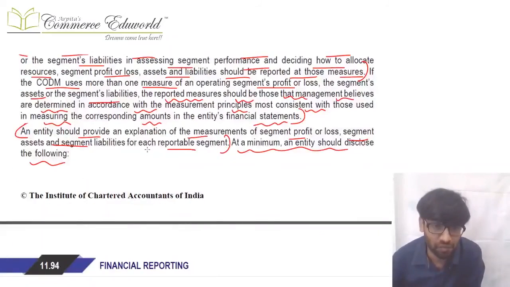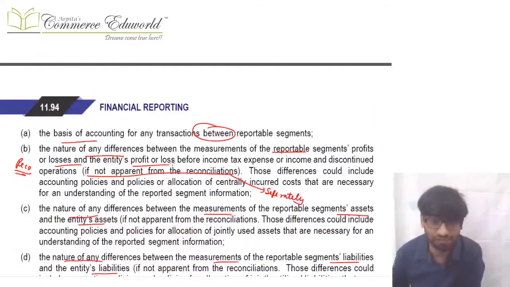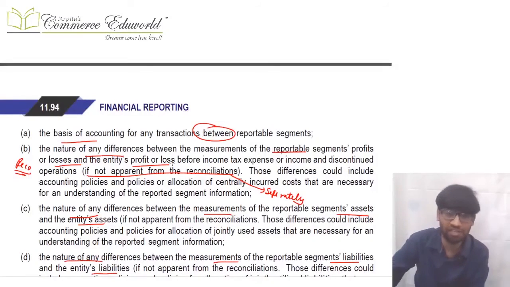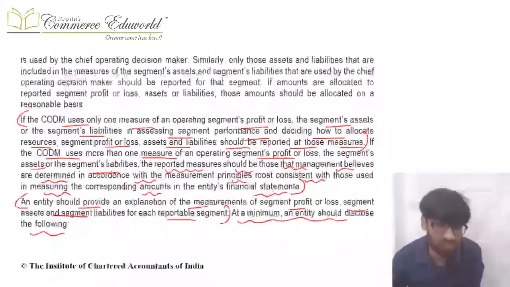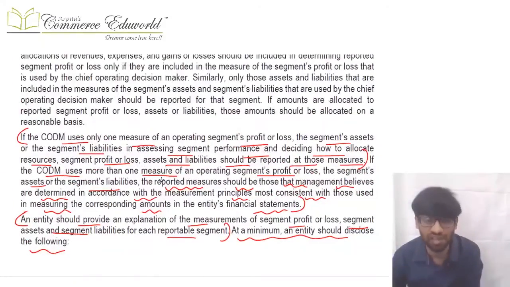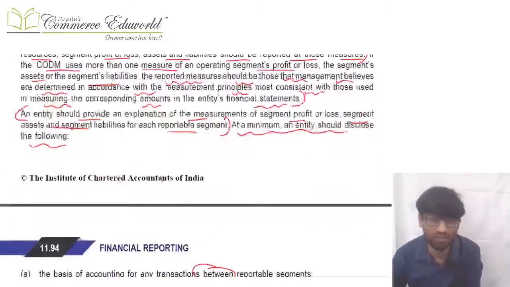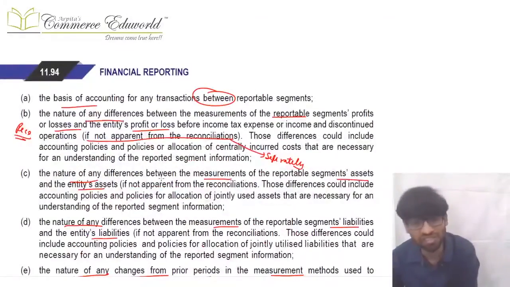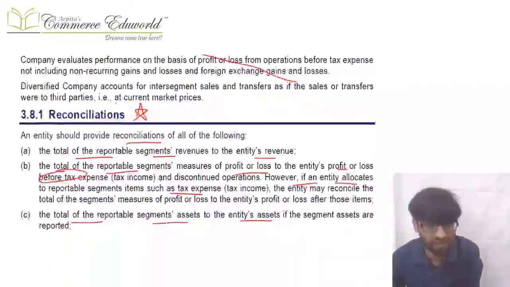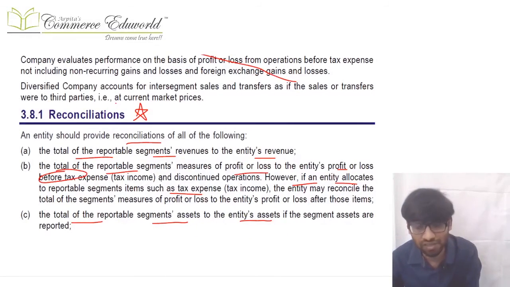Further, there are a few extra things which you need to give over there. If the measures are different, then you need to disclose that this is a measure used for CODM and therefore given in the operating segment disclosure, but this is the measure which is there in the financial statements, etc. Then further, the main part will come, where the total of the reportable segments revenue will be reconciled with the entity revenue. Total of the reportable segments profit and loss will be reconciled with the entity's profit and loss.